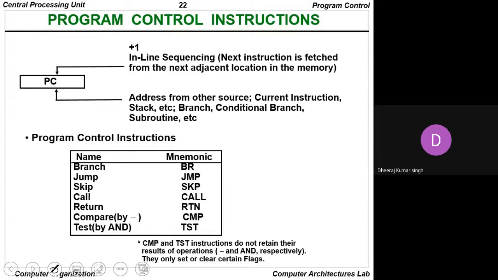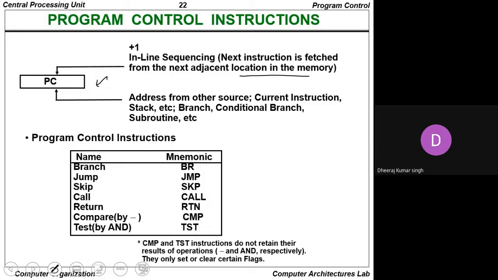Whenever we talk about the PC, that is the program counter, it generally stores the address of the next instruction. In inline sequencing, the next instruction is fetched from the next adjacent location in the memory, so the next instruction address is always present with the PC. Addresses from other sources are the current instruction, stack, etc., branch, conditional branch, subroutine, etc. This can fetch the instruction from anywhere, and in general it always contains the address of the next field so that the calculation becomes easy.